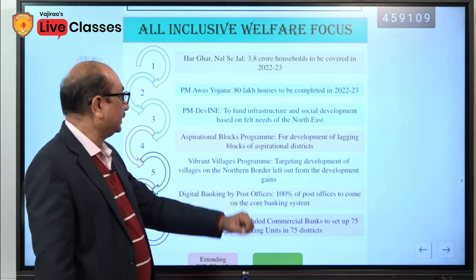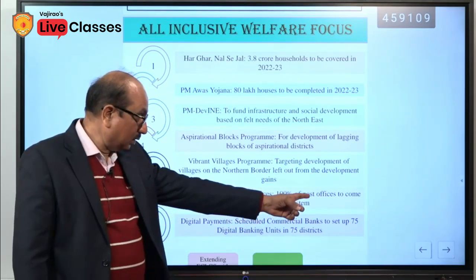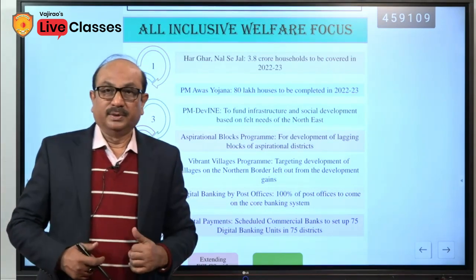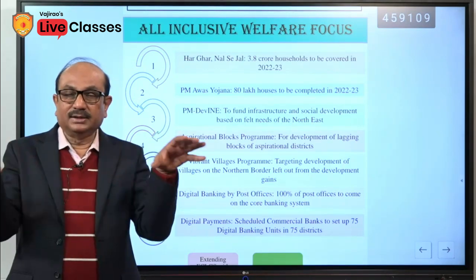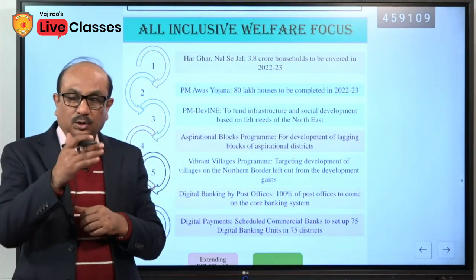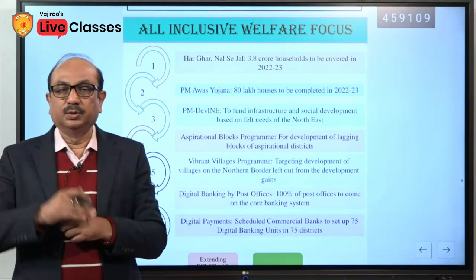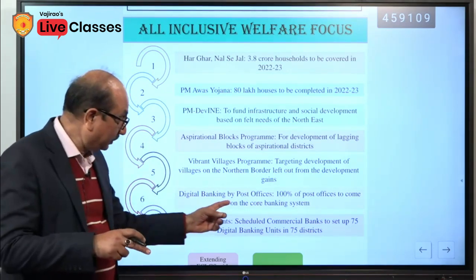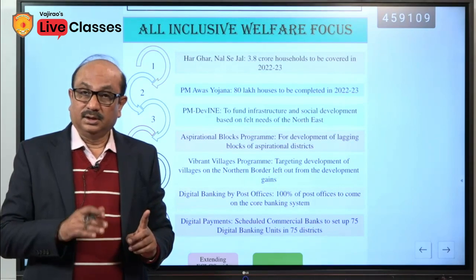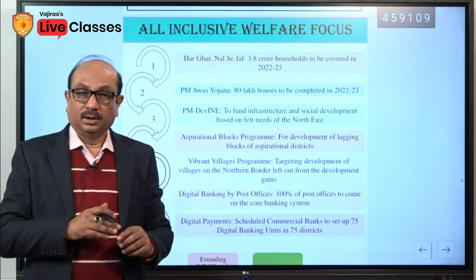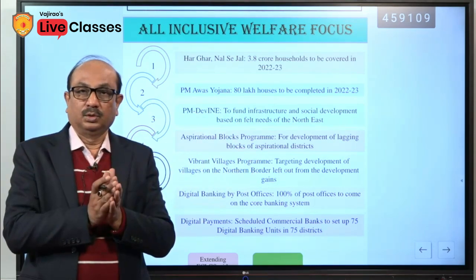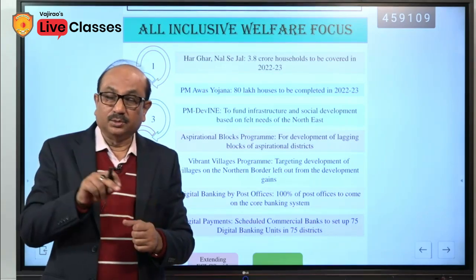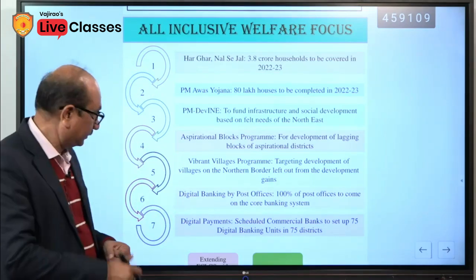Digital banking by post offices. 100% of post offices to come under the core banking system, which means that, as you know, nowadays all the bank branches are connected to each other. That is called core banking system or core banking solution. It has been a question in prelims. Similarly, now 100% post offices, it is a big initiative. All post offices would be brought under the core banking system. This will be connected to each other through the internet.